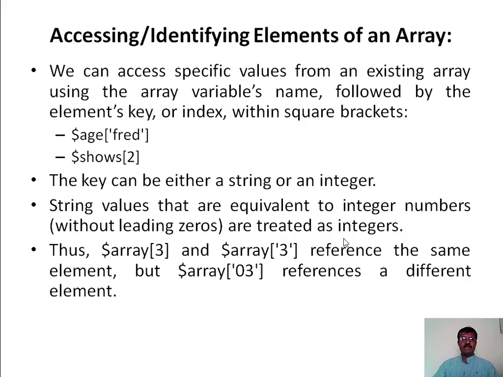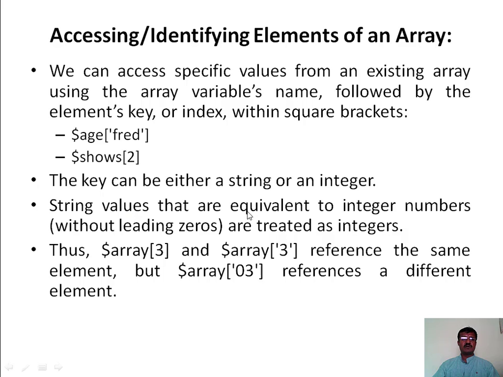Accessing or identifying elements of an array. We can access a specific value from an existing array using the array variable's name followed by the element's key or index within square brackets. So to access any element within an array, we need to have the name of that array followed by its index or a key value. The key can be either a string or an integer.